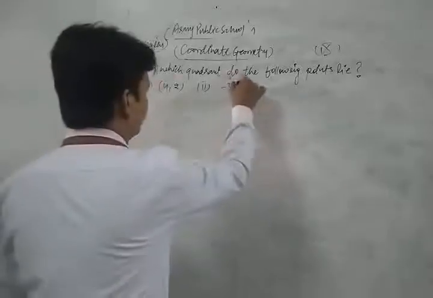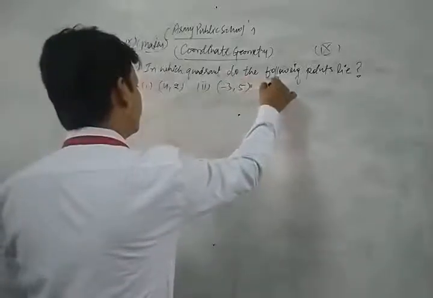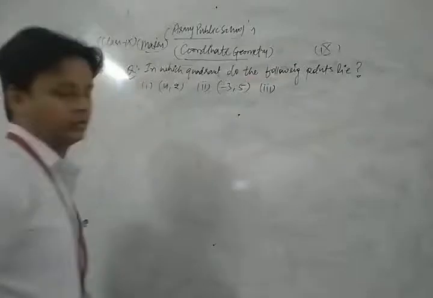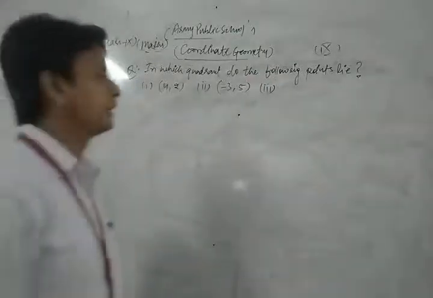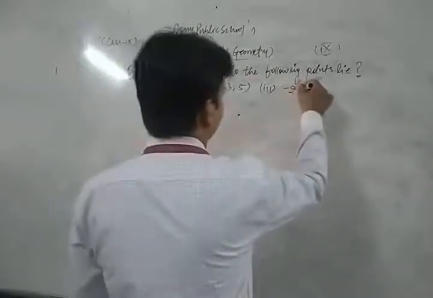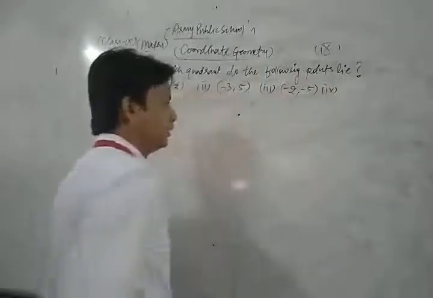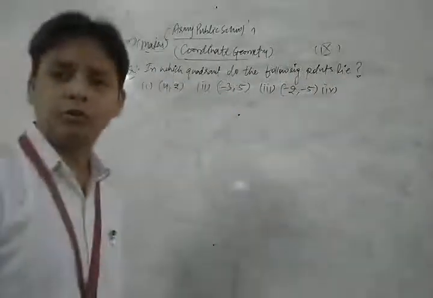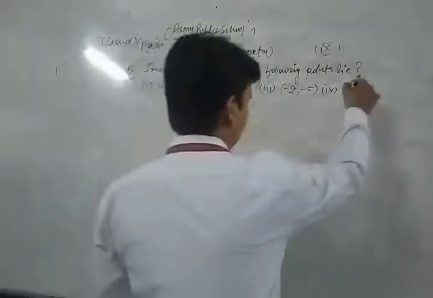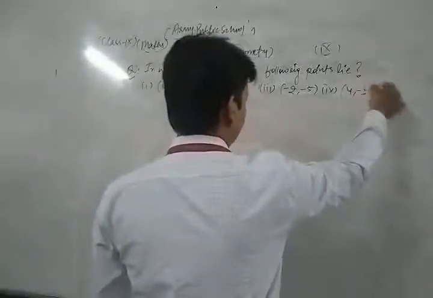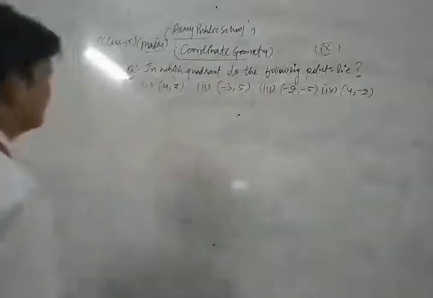Second one, (-3, 5). Third one is (-2, -5). And the fourth one is (4, -2). Now let's see its solution.